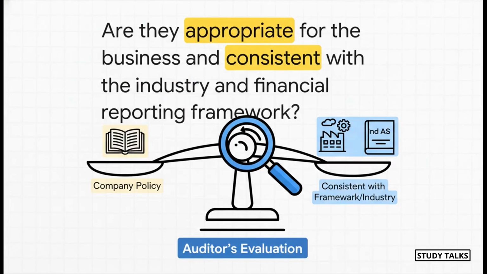All right, step 3 is all about their accounting policies. Your job here is pretty straightforward. You're asking 2 key questions. First, are the policies they're using a good fit for their specific business? And second, do those policies line up with the official rules, like Ind AS, and what's normal for their industry? If you see something unusual, there better be a really good reason for it.